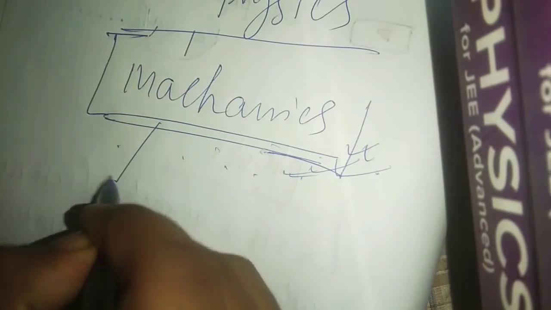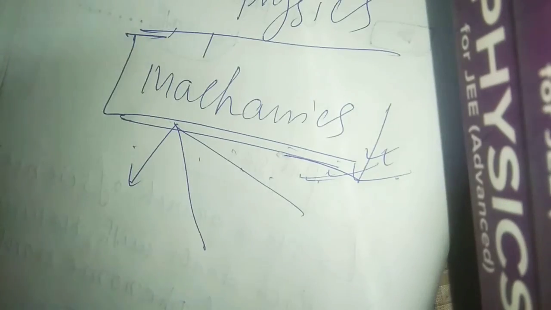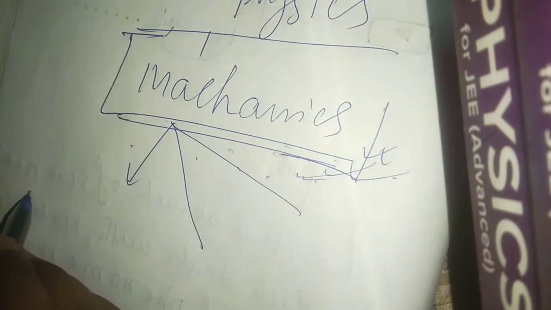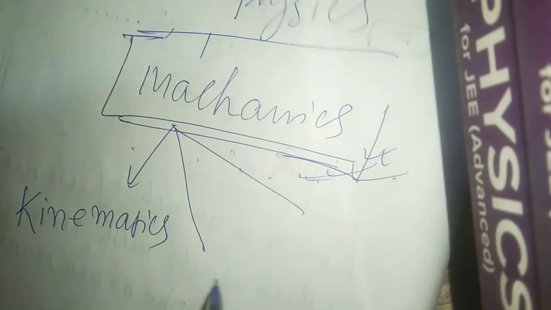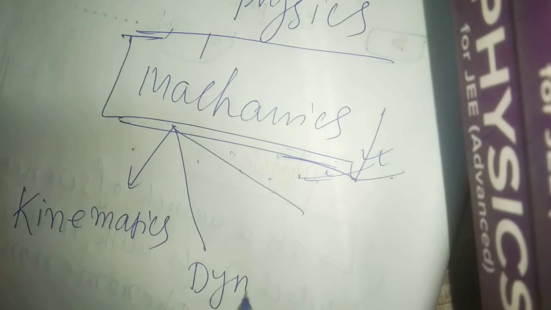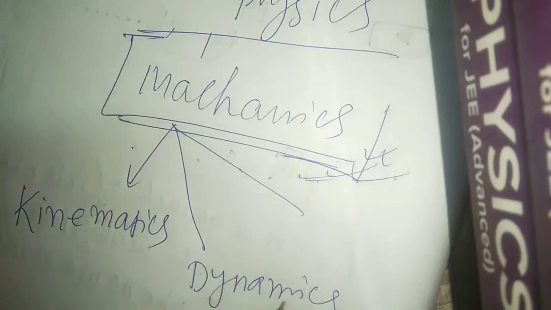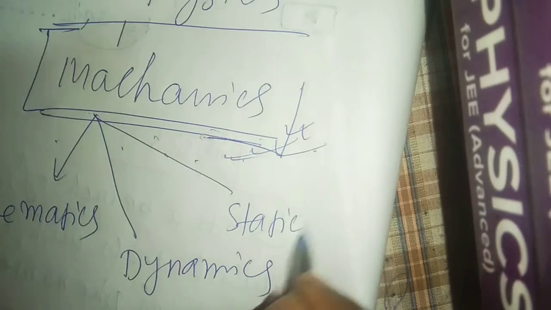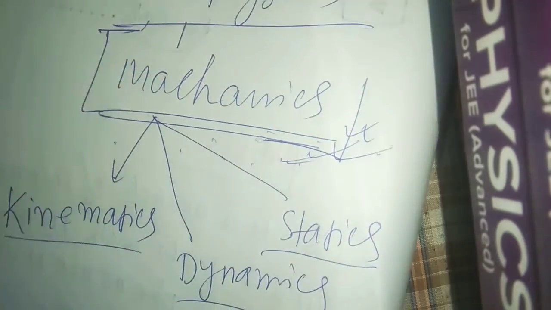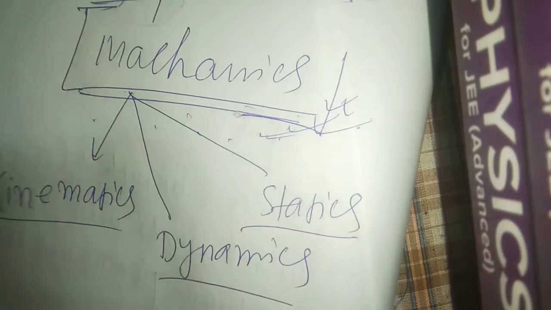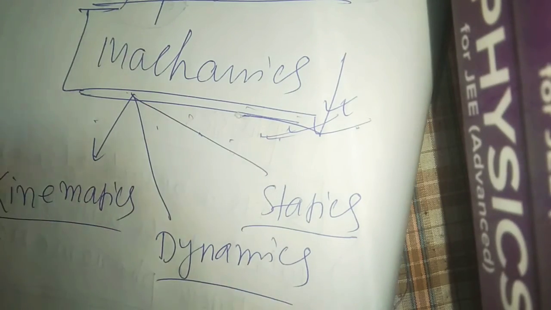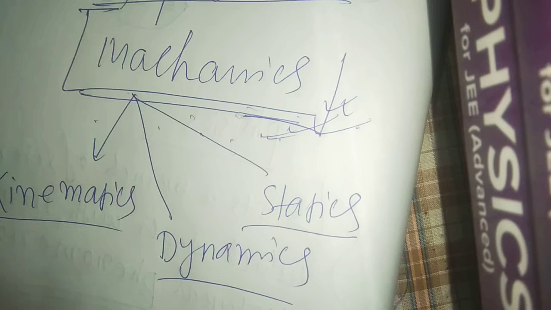Mechanics is further divided into three branches: kinematics, dynamics and statics. Whatever motion you deal with in physics comes under mechanics.